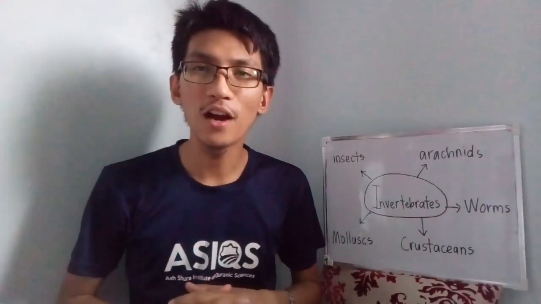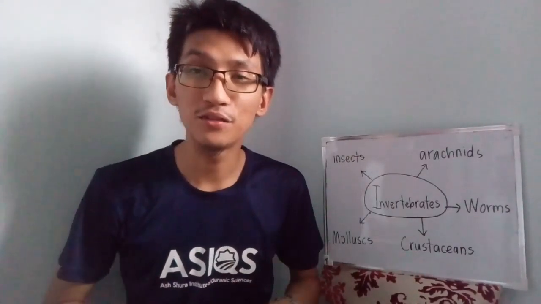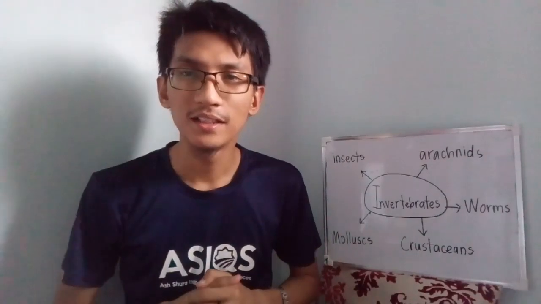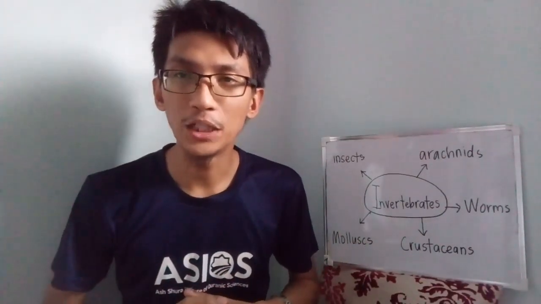So that is all 5 small groups inside the invertebrate animals. Okay, remember the characteristics and don't forget to complete your work.